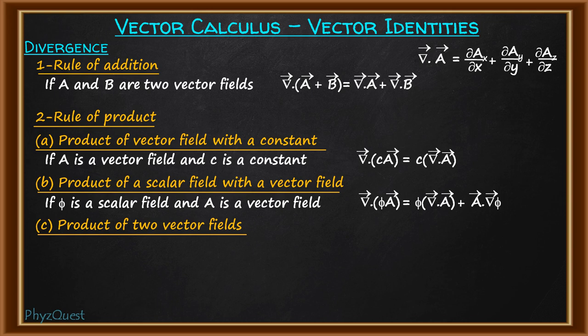So suppose A and B are two vector fields. So when divergence acts on the cross product of the two vector fields, A cross B, this will be equal to, see here what will happen, the term is actually very much similar to a scalar triple product kind of term, that is A dot B cross C.